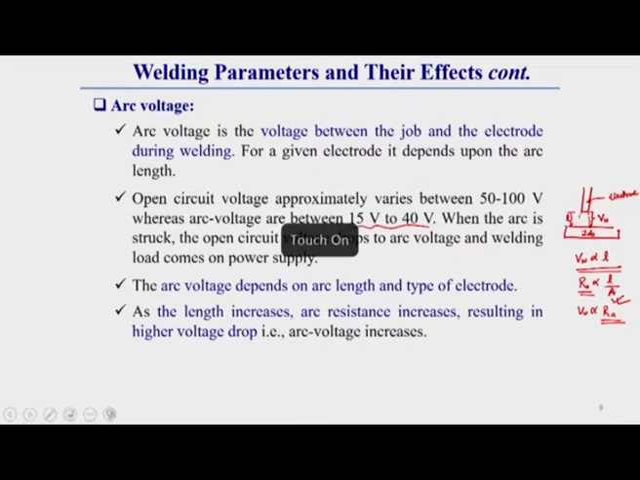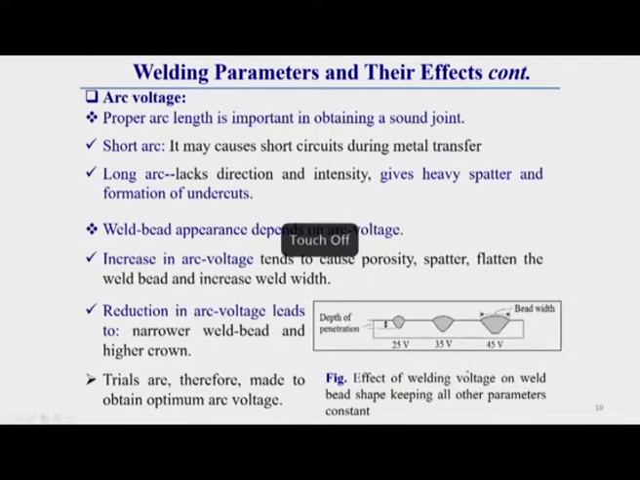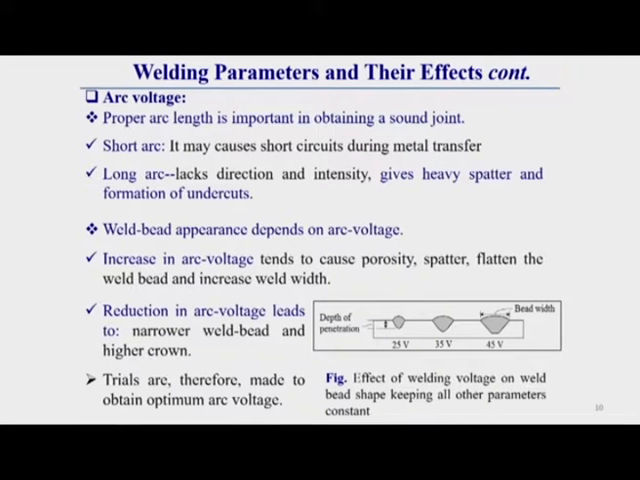Now we will see the effect of this arc voltage. The main effect of arc voltage is on bead geometry. Arc voltage does not have a significant effect on penetration like arc current, or welding current, because current affects penetration, but arc voltage affects size, that means the width of the bead shape. I will discuss how it is affecting one by one. Proper arc length is important to obtain a sound weld joint.